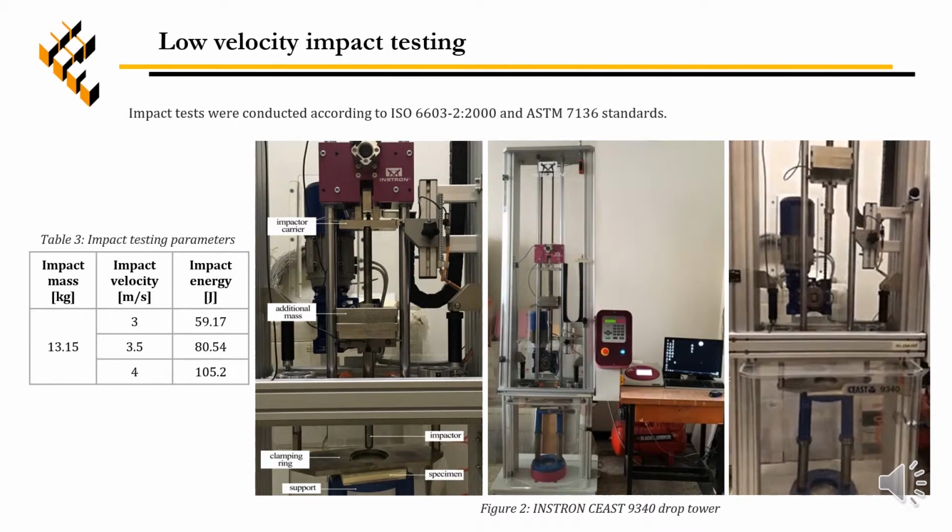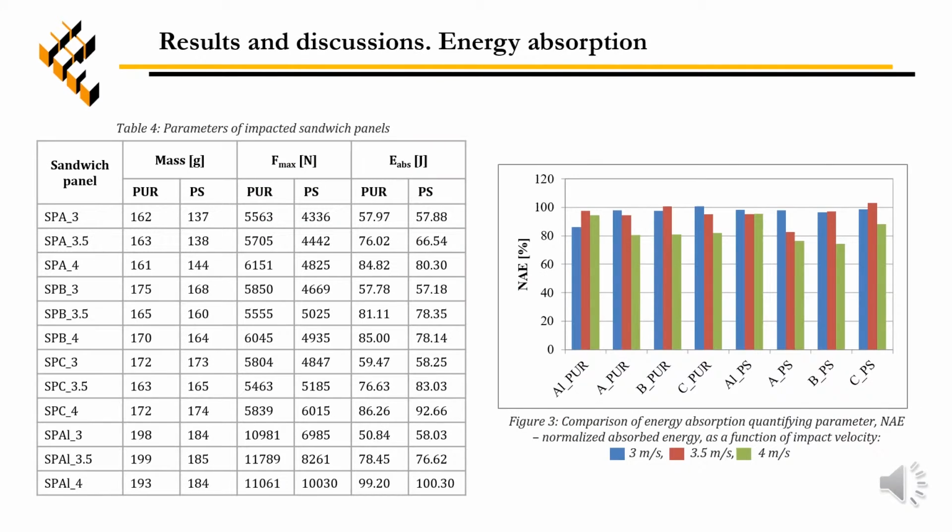Impact tests were conducted using an Instron impact testing machine presented in Figure 2. This is a gravitationally accelerated drop tower that can reach impact velocities up to 4.6 meters per second. Table 3 presents the impact parameters that we used. Table 4 presents the average mass of all tested sandwich panels as well as the main parameters resulted after impact.